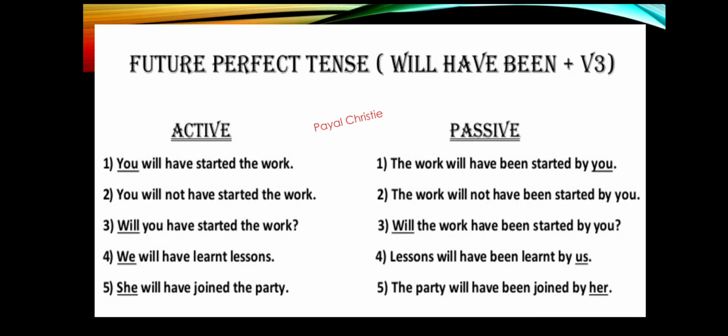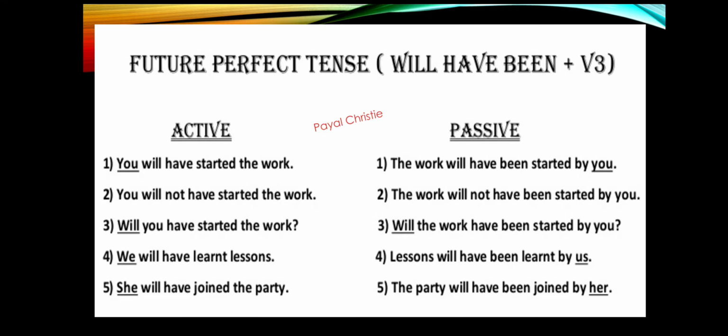You will have started the work. So here in active voice, subject you is given, then verb started is given, and the work is an object. Now if we change into passive voice, the object will come first, we can say object plus verb plus subject.